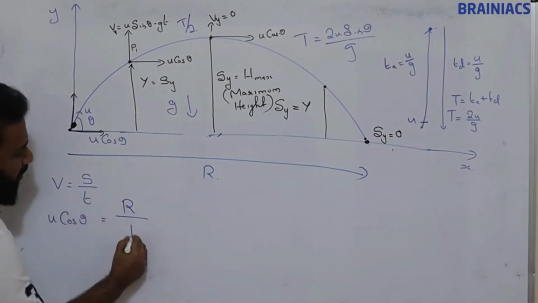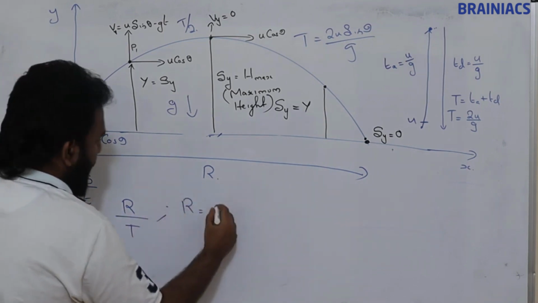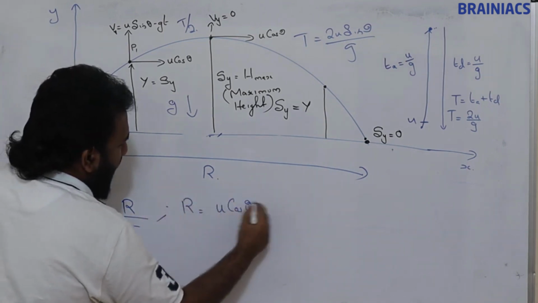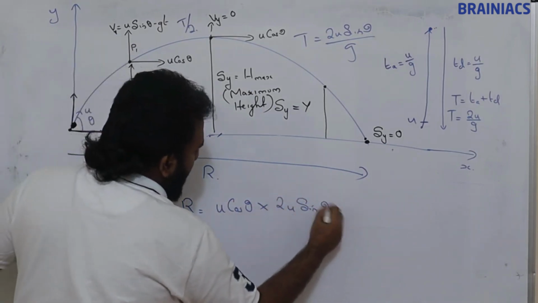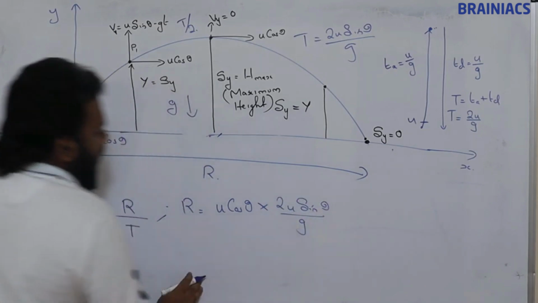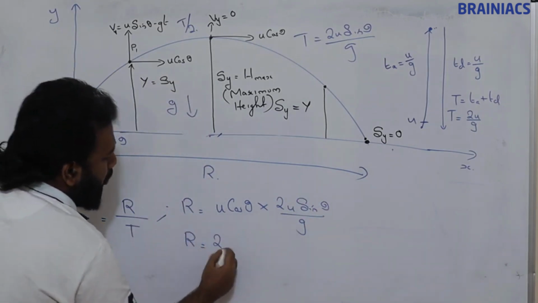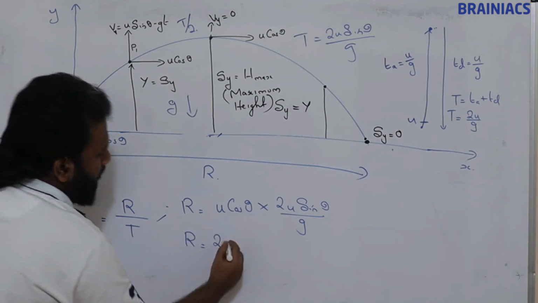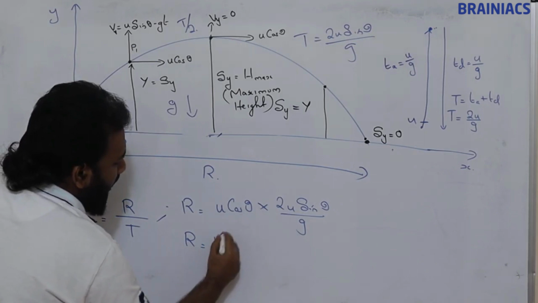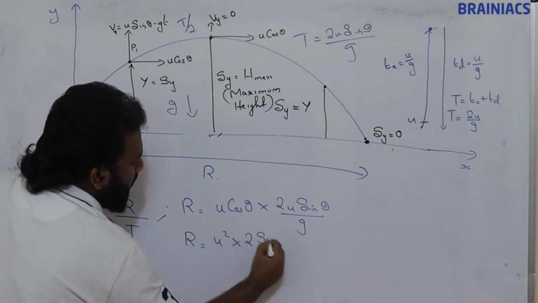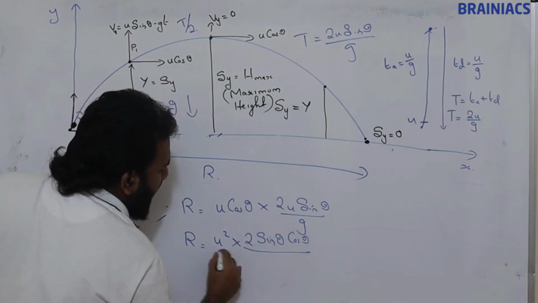The time taken will be the time of flight. So R is equal to u cos theta into the time of flight, which is 2u sin theta by g. So range is equal to u square into 2 sin theta cos theta divided by g.